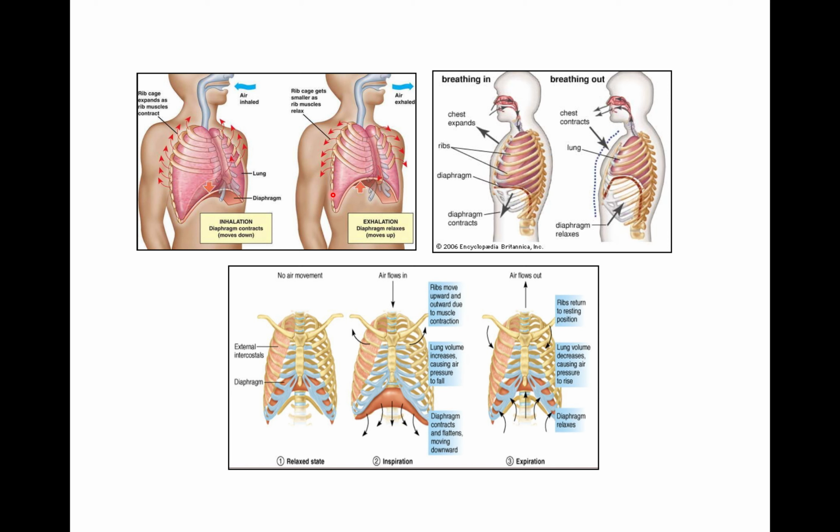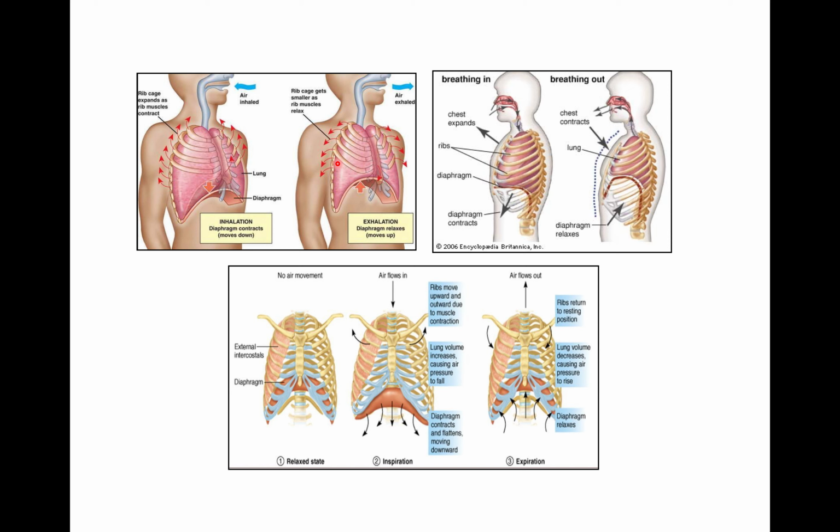Now internal intercostal muscles. These are 11 pairs of muscles present between the ribs. When this muscle contracts, ribs are pulled downward, see, and inward. So the thoracic cavity decreases dorsoventrally and laterally, and because of it, thoracic cavity decreases and reduces the lungs.